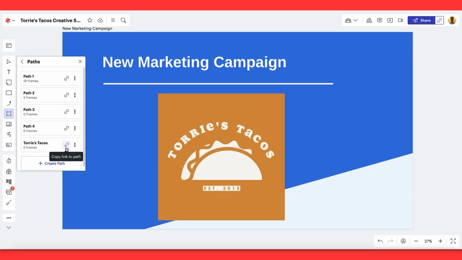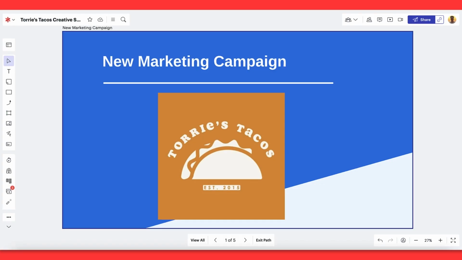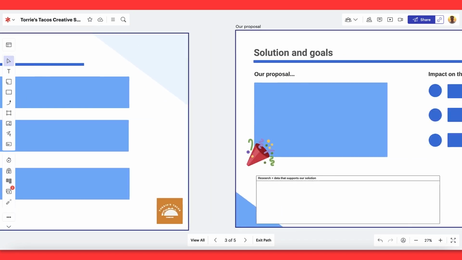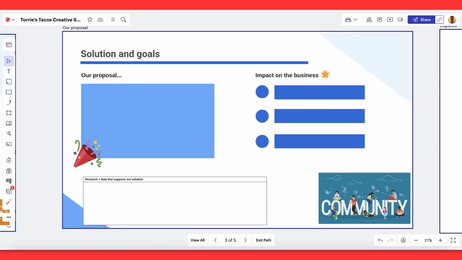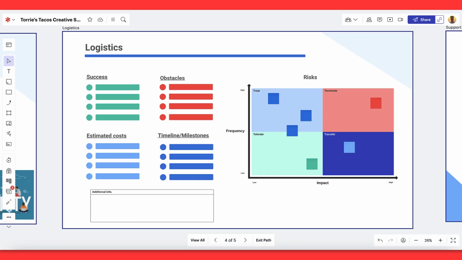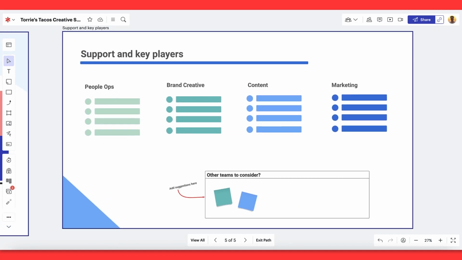Once you've created a path and arranged it to your liking, you can copy the link and share the path with sponsors. Clicking the link will drop the sponsor into the board where they can navigate using the arrows. This path experience is interactive, so sponsors can engage with the links straight from the canvas if they need more context, or drop notes and feedback via sticky notes.